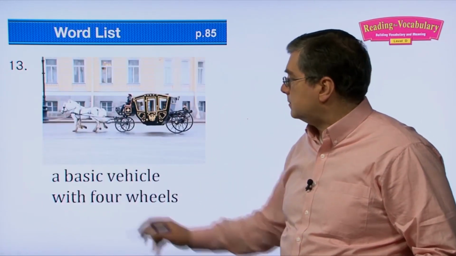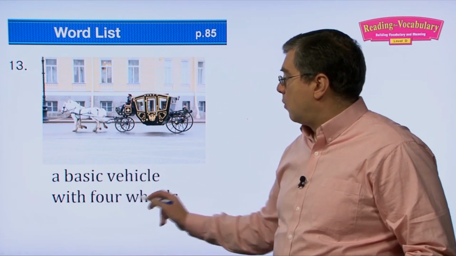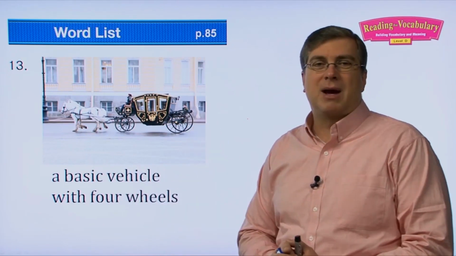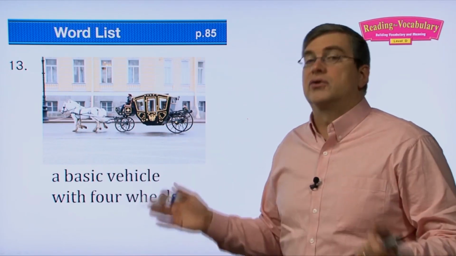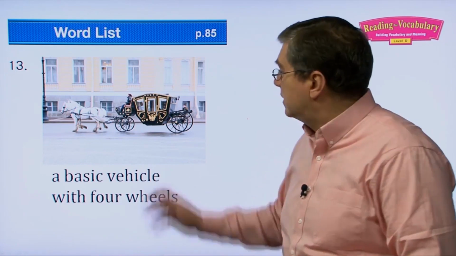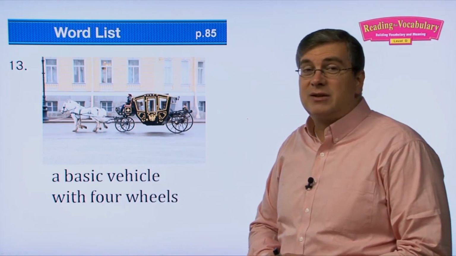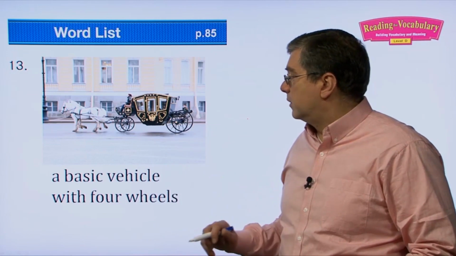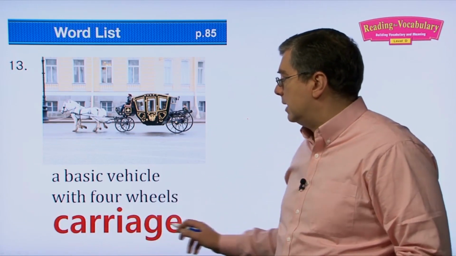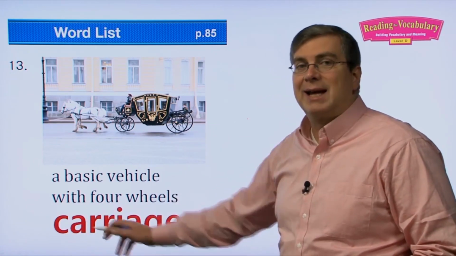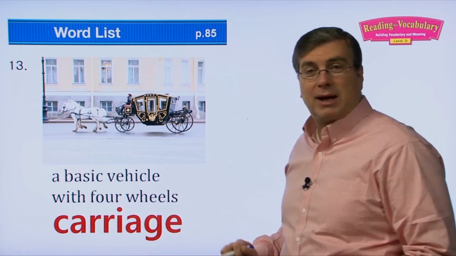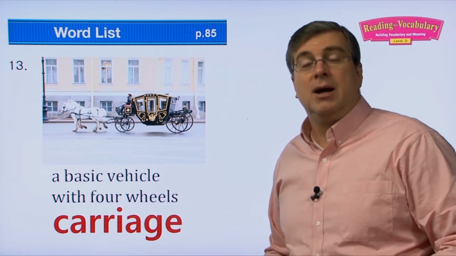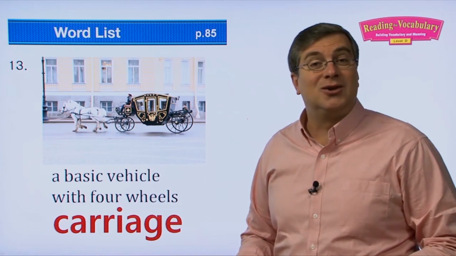Okay, next one. A basic vehicle with 4 wheels. Right before when I was talking about engines, right? Not all transportation has engines. There's no engine on this vehicle, right? But what do we call this? We call this a carriage. Carriage. Now you may know about carriages from fairy tales, right? When you read the fairy tale about Cinderella, right?